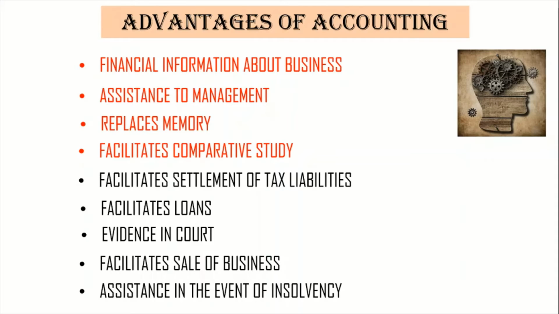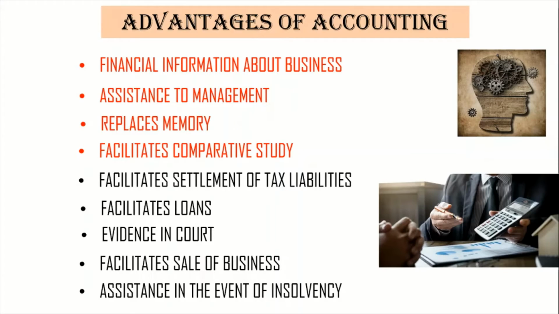Okay, now it also facilitates settlement of tax liabilities. A systematic accounting record helps in settlement of income tax and different taxes. Now the other taxes are abolished and there is a goods and service tax. So goods and service tax or income tax, this type of liabilities of a business can be easily settled with the help of accounting.